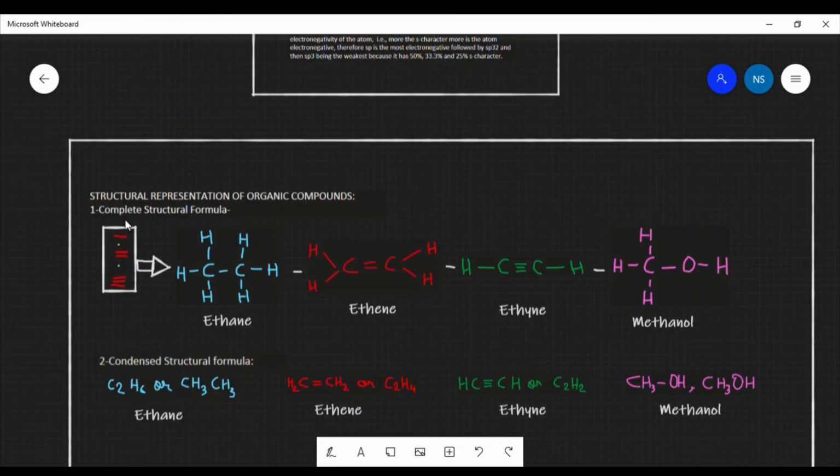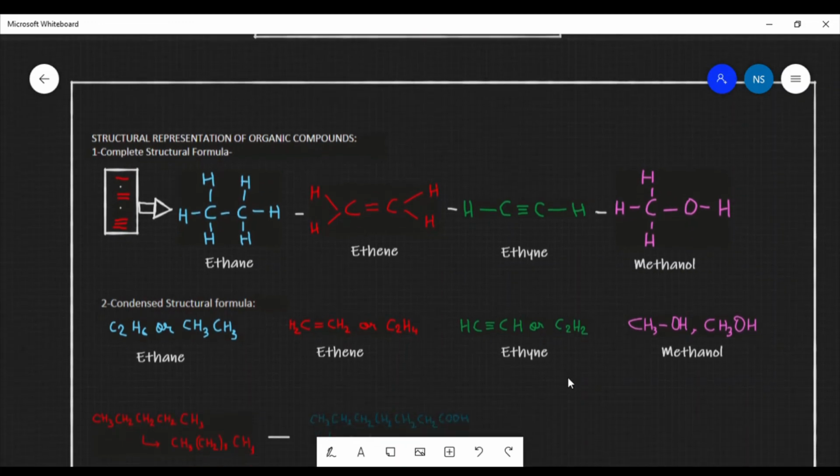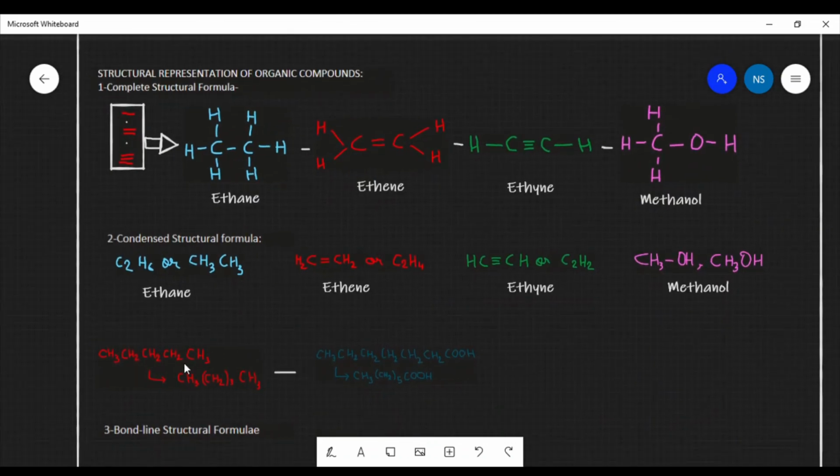Then we studied how to represent organic compounds in complete structural formula, that is we represented them like this. Since for larger chain compounds it can be very hard to represent like this, we condense them and get formulas like CH3CH3 or C2H6. Also we studied that when the same group of atoms or carbons is repeated again and again, we write them in brackets and write the number of times it was repeated.